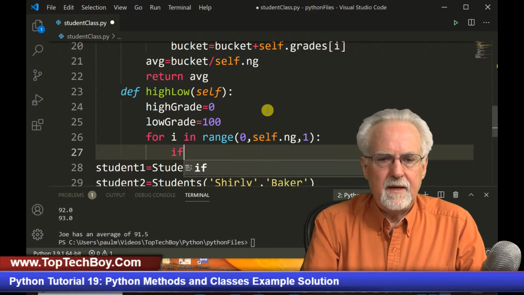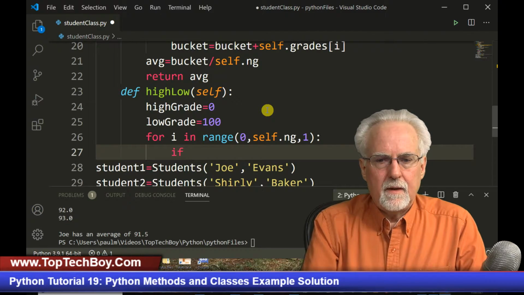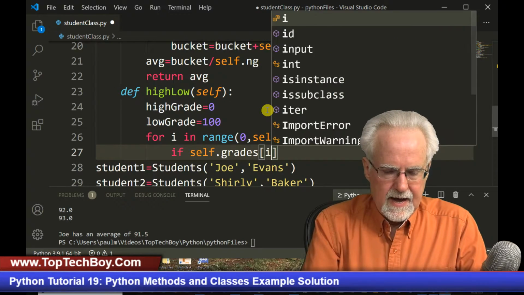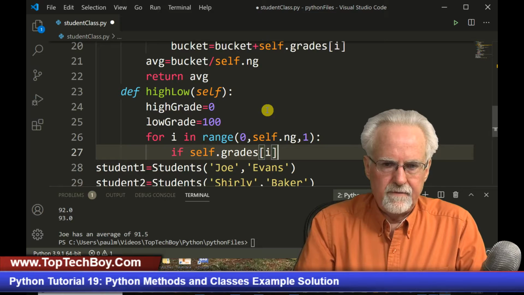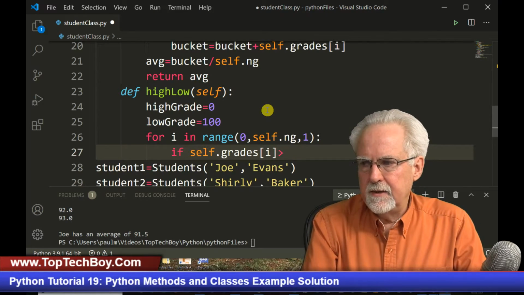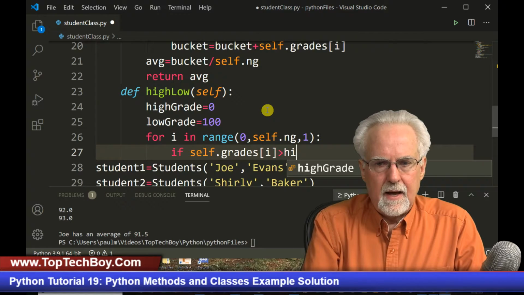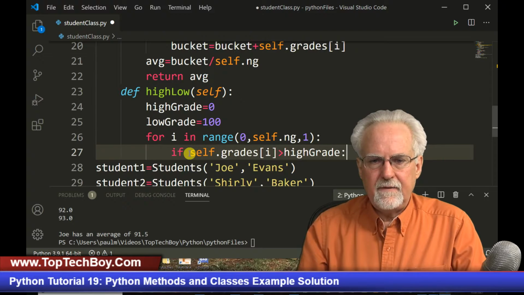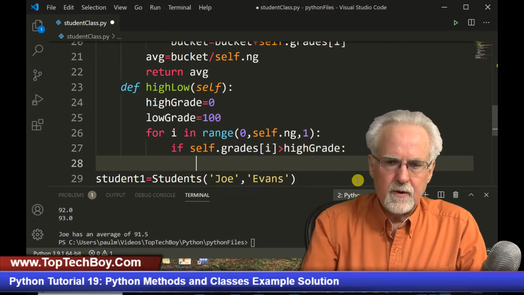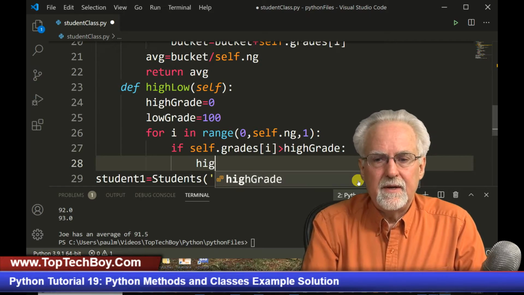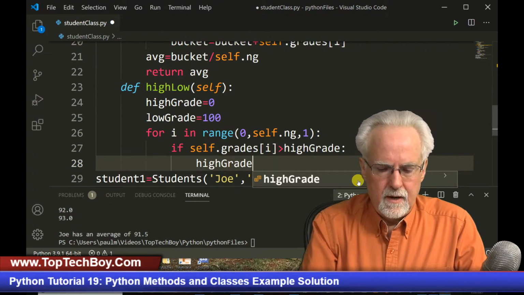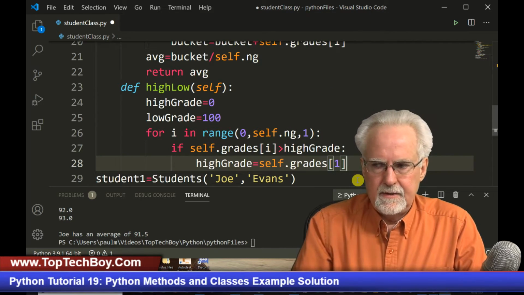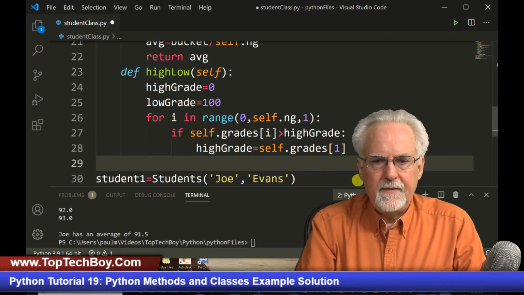And then we come down here, and what we are going to do is say if self.grades of i is greater than high grade. If the present self.grade is greater than the high grade, then what do we have? We have a new winner. So high grade becomes self.grades of i. All right. And that's all that we would have to do.